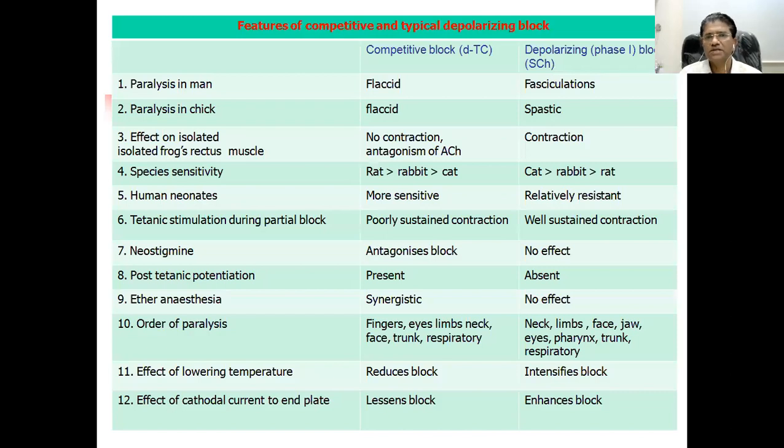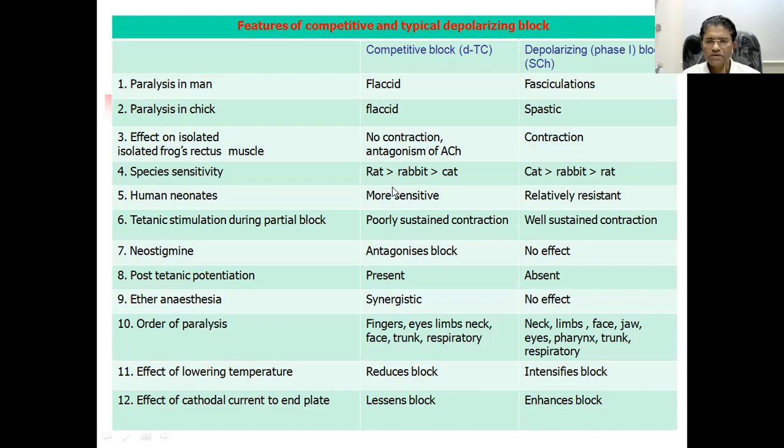So there are some differences between the neuromuscular blockade with d-tubocurarine and with succinylcholine. You can see that with the non-depolarizing blockers there occurs a flaccid paralysis, while with succinylcholine there occurs an initial fasciculation and later on it changes to complete flaccid paralysis.